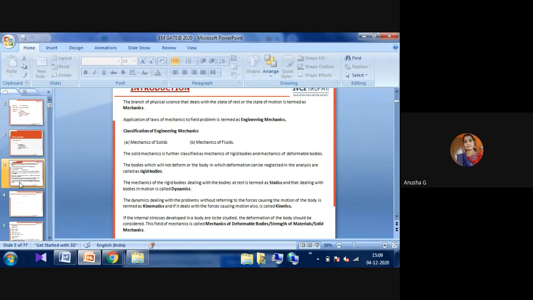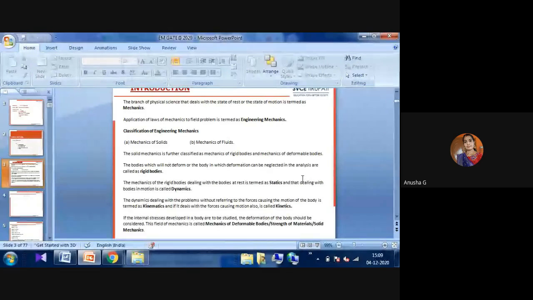The mechanics of rigid bodies dealing with bodies at rest is termed statics. Whatever mechanism we are seeing, whether it is in a state of rest, that type of body is called statics. Dealing with bodies which are in motion, always in moving position, that condition is called dynamics. The dynamics again deals with the problems without referring to the forces that cause the motion of the body, which is termed kinetics.